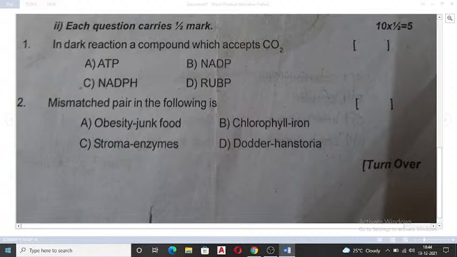तो daughter haustoria तो produce करता ही है. It is there. And obesity is because of junk food. Yeah, it is right. Chlorophyll में iron, no, magnesium, right? From where iron comes in the chlorophyll, right? So what is the right option here? B, chlorophyll, iron. So hope you understand this.